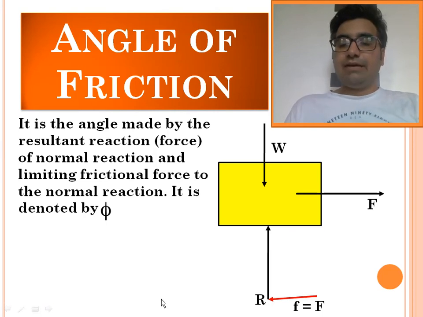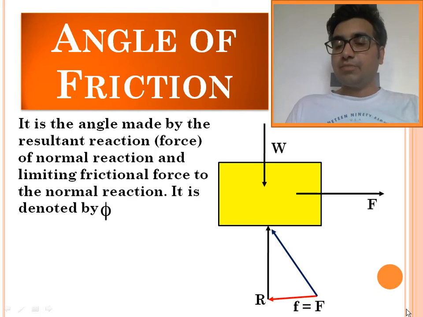We know that the frictional force is tangential to the surface. So I have taken the frictional force over here, and I represent normal reaction and frictional force as two sides of the triangle. The resultant of these two forces will be the closing side of the triangle in the opposite direction. So this blue line represents the resultant of frictional force and normal reaction.